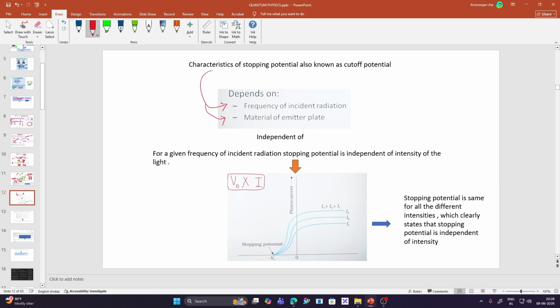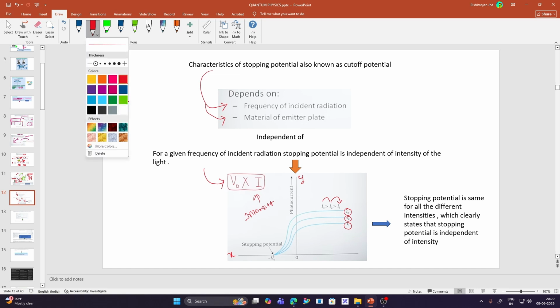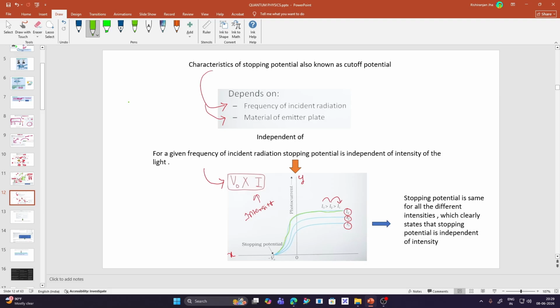So we will study why stopping potential is not dependent upon the intensity. Here we have the graph of photocurrent in the y direction and stopping potential in the x direction. Here we see that there are three different intensities, I3, I2 and I1. Here I3 is greater than I2 and I2 is greater than I1. So there are three different intensities. In this you can see that for I3, the stopping potential is the same.